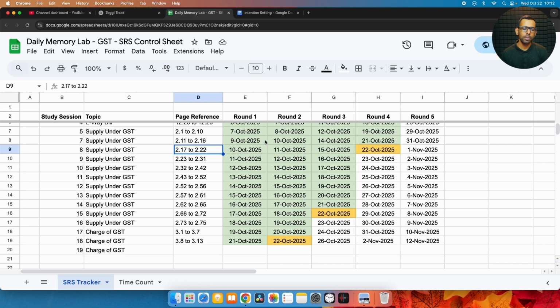In today's study session, we will see Supply Under GST. We will revise page number 17 to 22, round 4. Then we will revise round 3 of page number 66 to 72. And then we will go to Charge of GST from page number 8 to 13, where we will revise round 2. And then we will read maybe 5 to 6 new pages today.